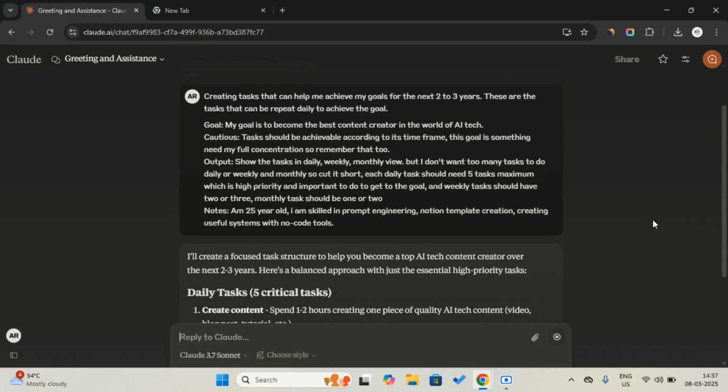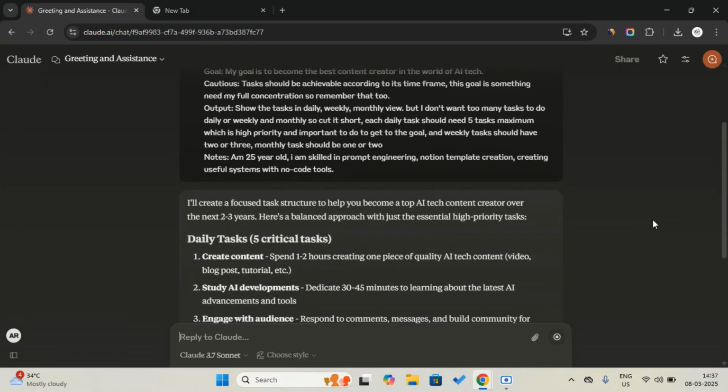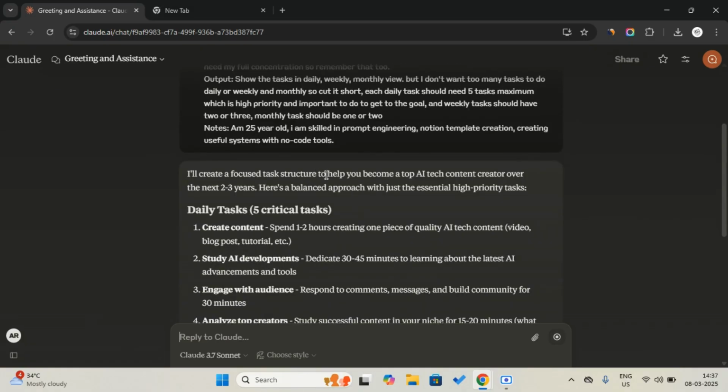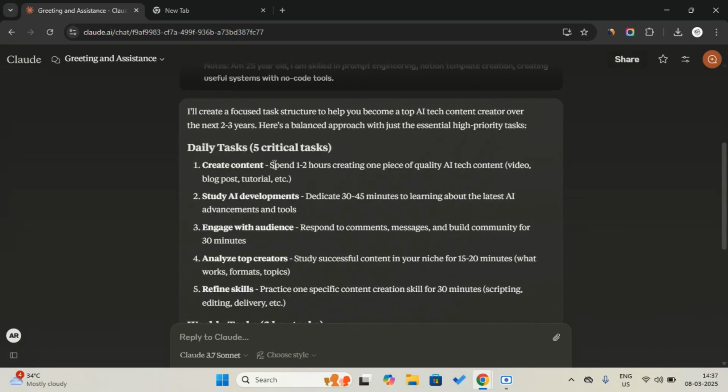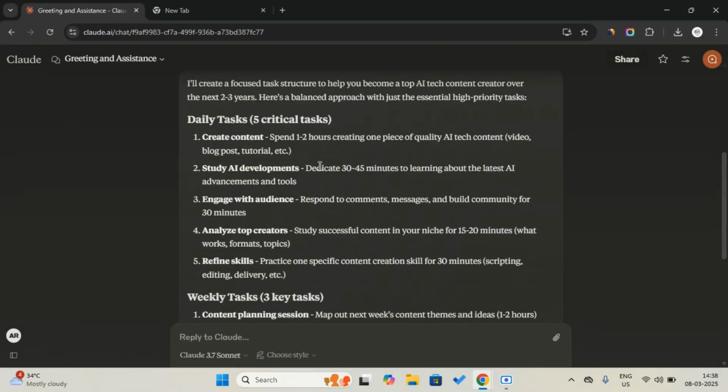Now you can see Claude is creating the result. It says, I will create a focused structure to help you become the top AI tech content creator over the next 2 to 3 years. Here's the balanced approach with essential high priority tasks. The first task here is spending 1 to 2 hours creating one piece of quality AI tech research content, like video, blog posts, and tutorials. Then there is studying AI development: dedicate 30 to 45 minutes to daily learning about the latest AI advancements and tools.